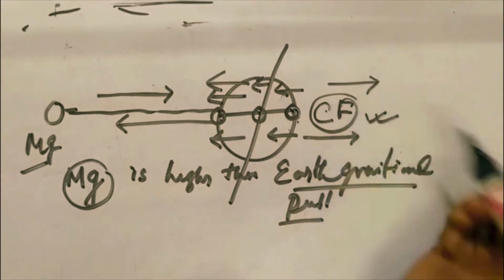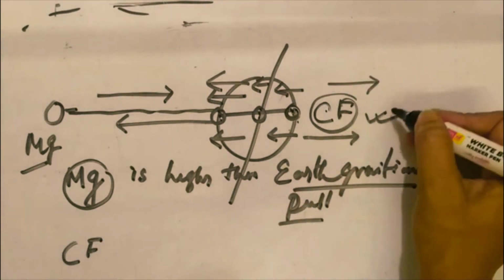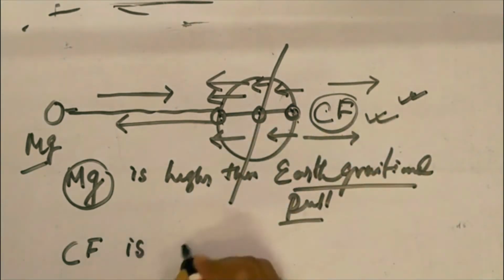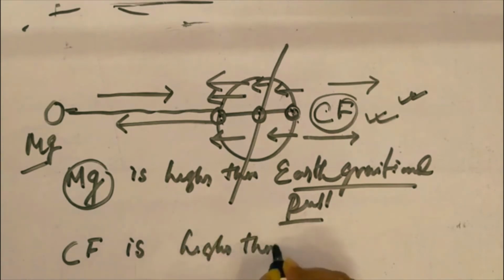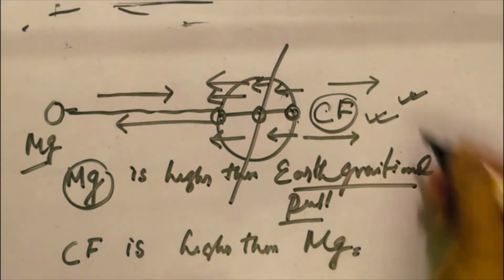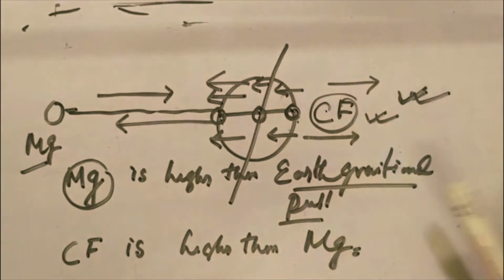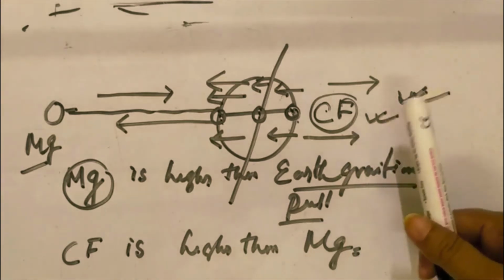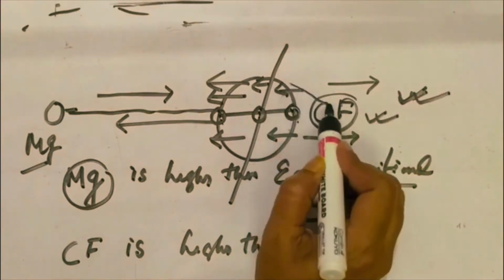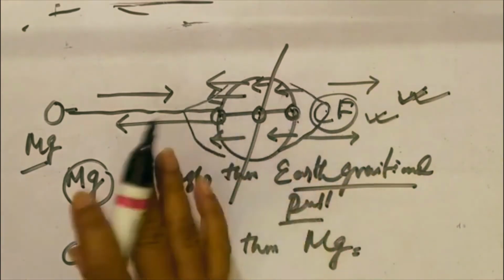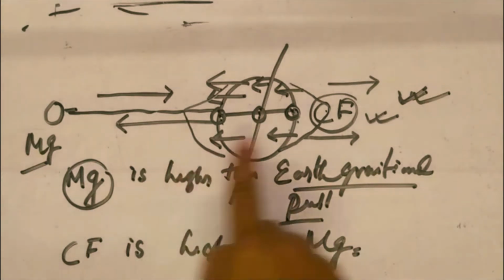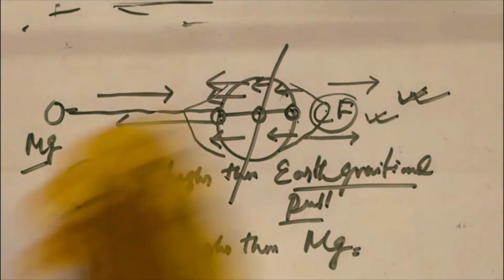Here the centrifugal force is higher than in the opposite direction. In the opposite direction of the moon facing, the centrifugal force is higher than the moon's gravity. That's why in the opposite direction, it is also called a counterbalance of inertia. For that reason the earth's hydrosphere is swelling in the opposite direction. Okay, so this is the basic reason why the earth is swelling in the front side and the far side of the moon. Okay, next come to the types of tides.